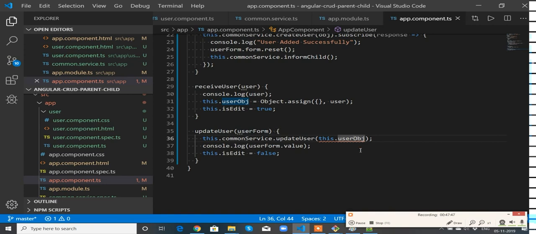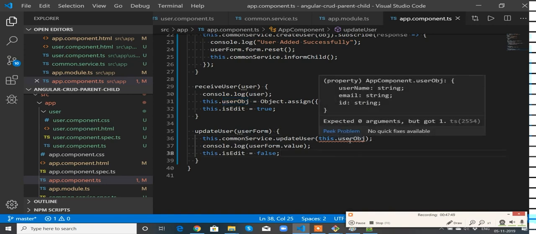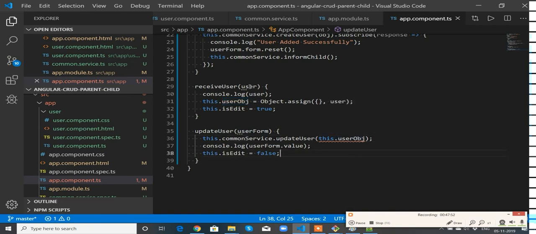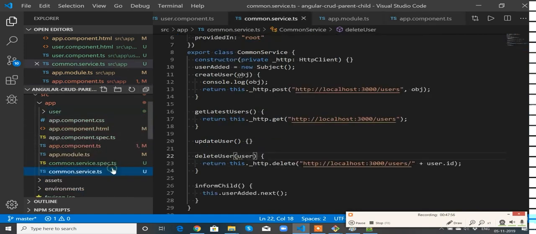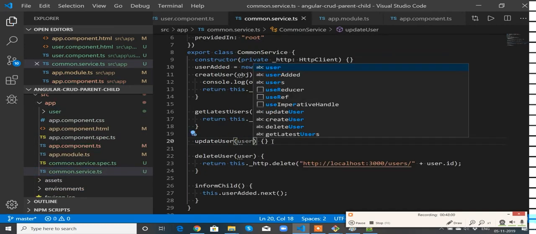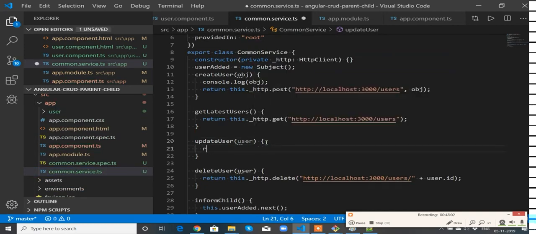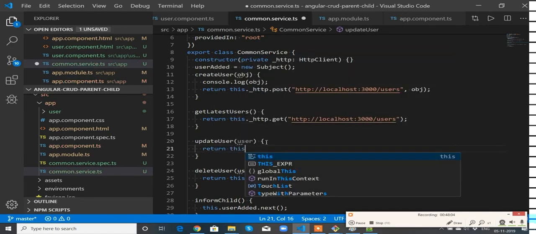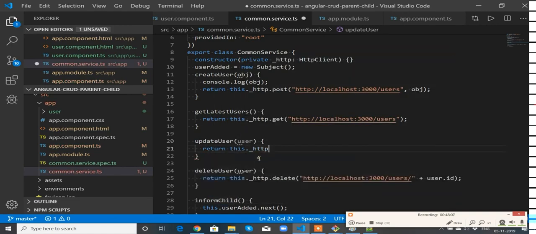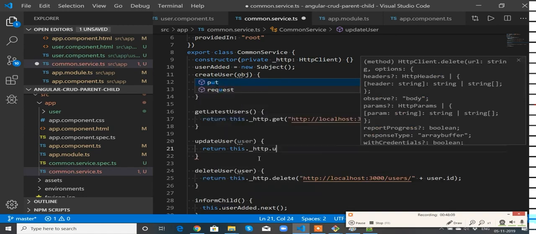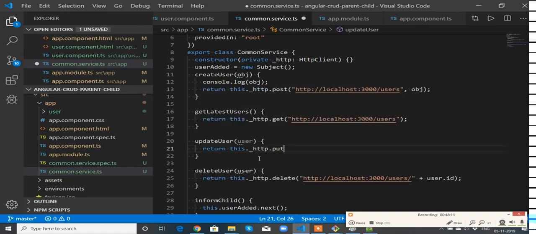Why this error? Okay, it's because of the service. Now go to the service. There we can correct this error. Yes, it is not ready to receive any value. Now return this._http.put.